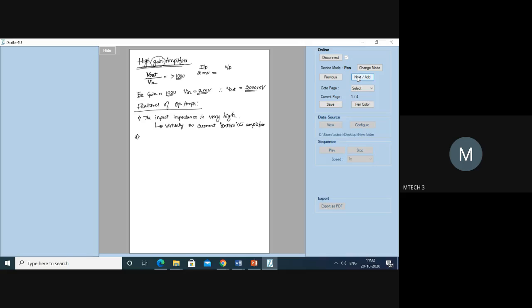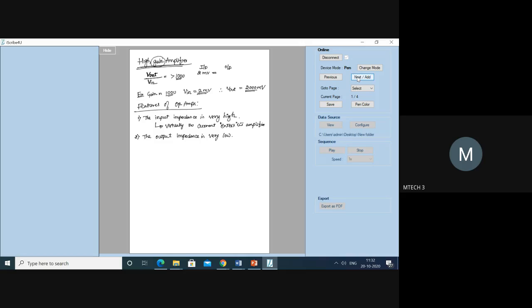The second feature is the output impedance. The output impedance is very low. What does it mean? The input impedance is very high. For the input signal, the resistance is very large. Hence, no current enters into the system.